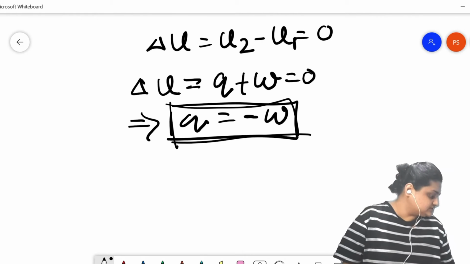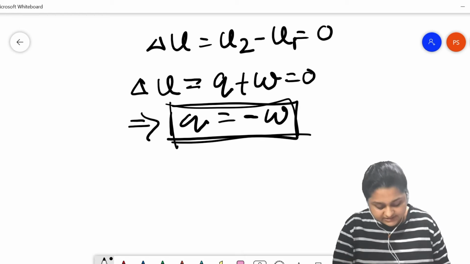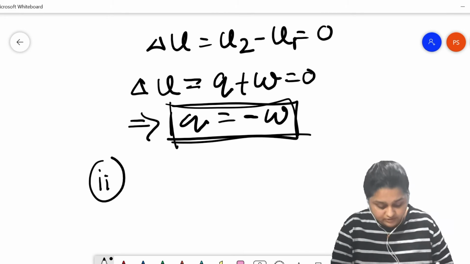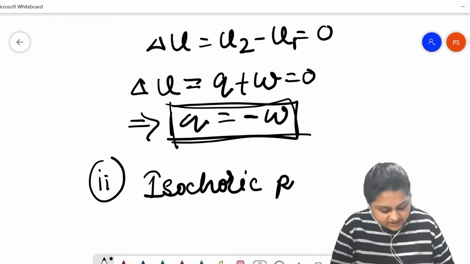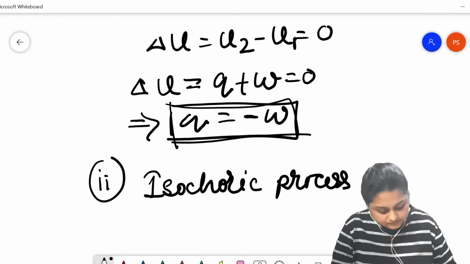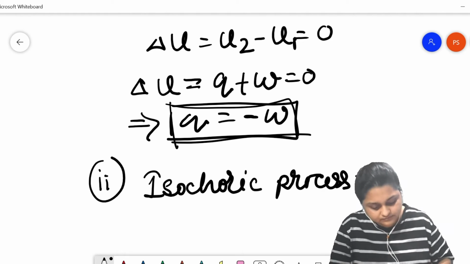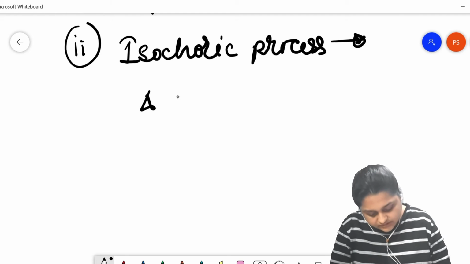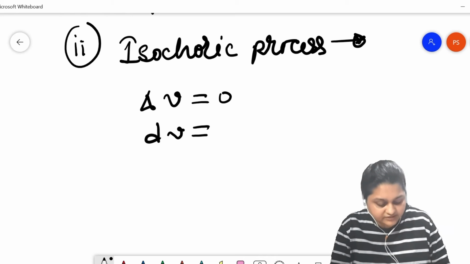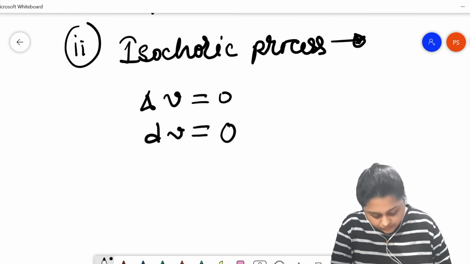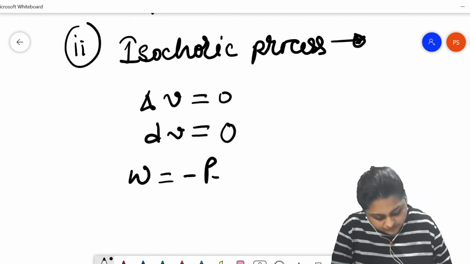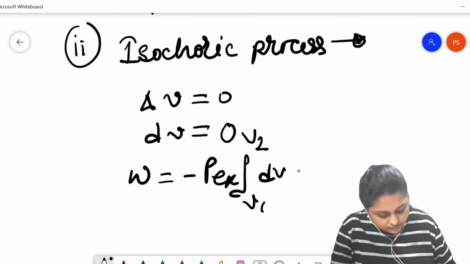Now the third thermodynamic process that we are going to talk about is the isochoric process. In an isochoric process, delta V equals 0, or in case of an infinitesimally small change, dV equals 0. Therefore, W equals minus P times the integral from V1 to V2 of dV, which equals 0.